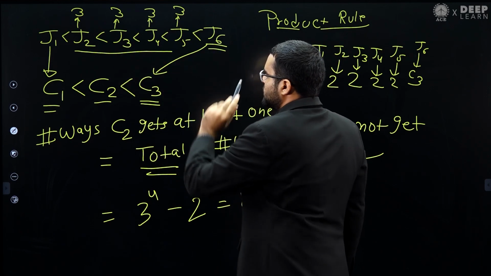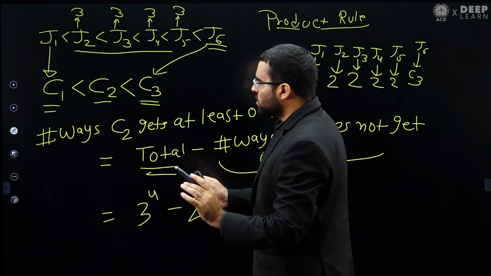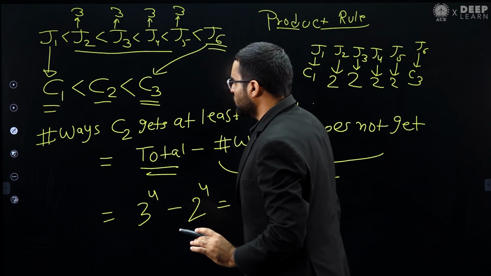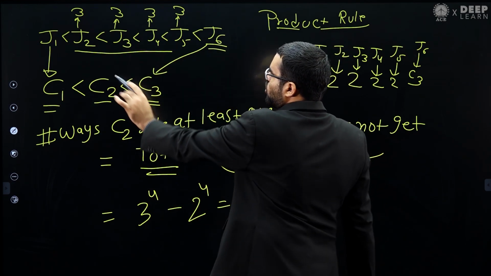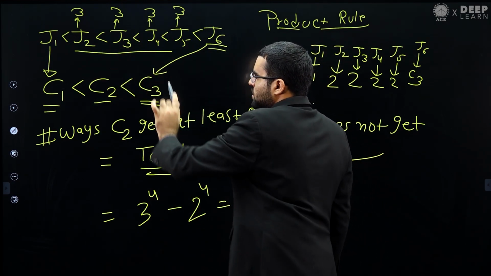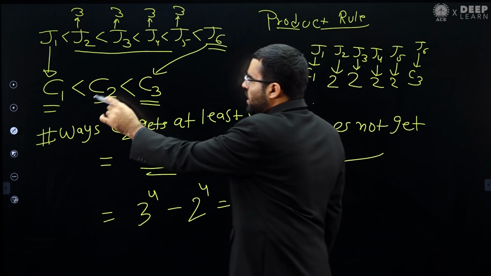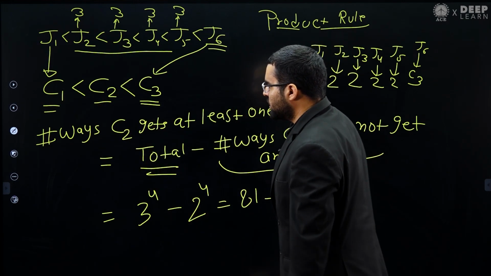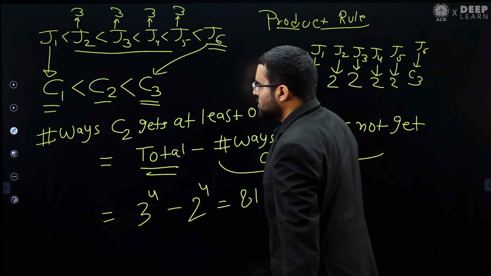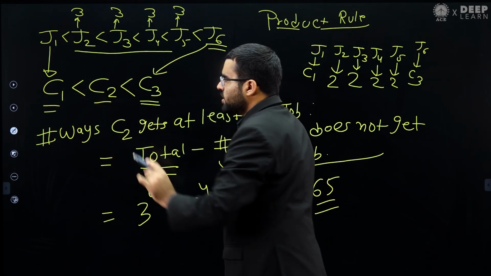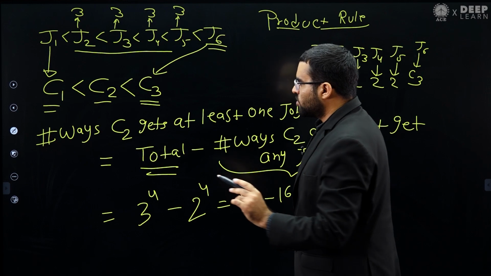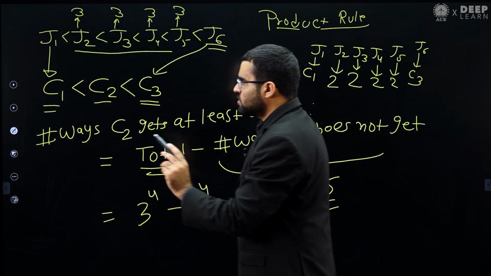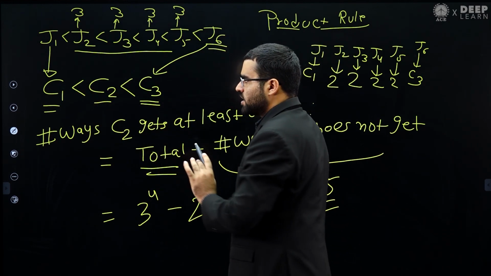So J1 and J6 we have already given to C1 and C3. The remaining 4 jobs we can give to any computer. But he is saying that every computer must get at least one job. Remember, C1 already has at least one job, and C3 already has at least one job.